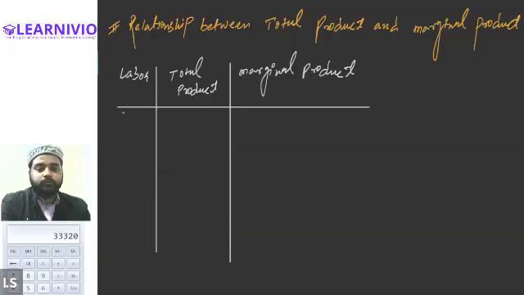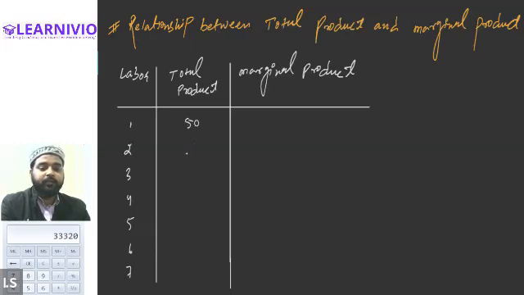Okay. So let's presume these values. Labor is 1, 2, 3, 4, 5, 6, and 7. Okay. So let's say the total product, when there was only one labor, the total product was 50 units.